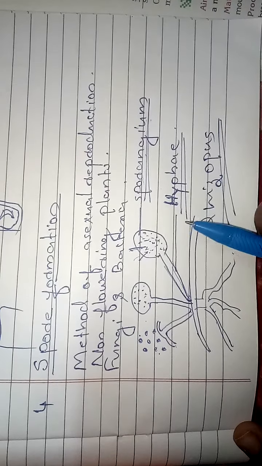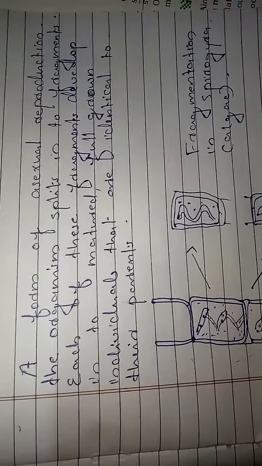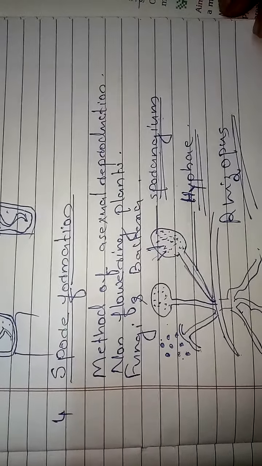Okay, and that is another type of asexual reproduction, and these two are today's topic, fragmentation and spore formation, and the next topic we will discuss in the next video.